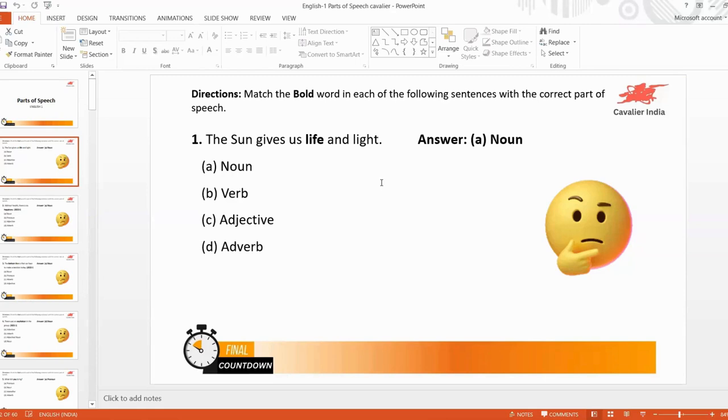So here, what is us? Where have you learned this us? Have you heard of pronouns? Yes, so he, she, it are subjective pronouns, and there are objective pronouns also, right? Us, him, her, it, all these can be used as an object. So what is life? Life is a noun.